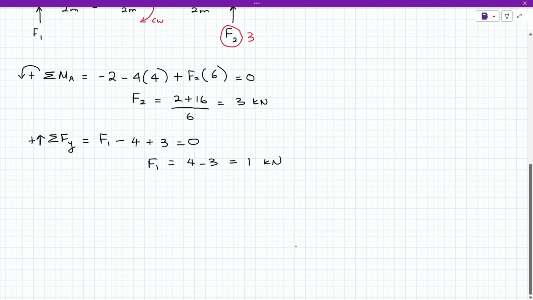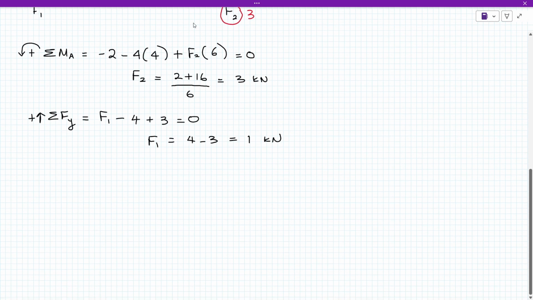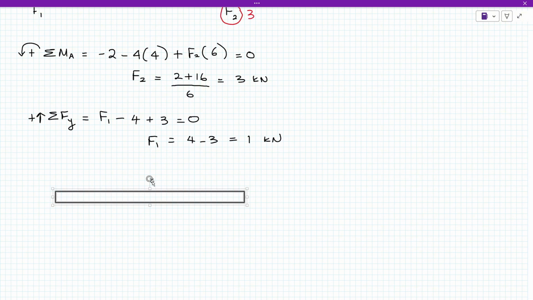Okay, let's redraw kita punya updated free body diagram. Okay, this is A, this is B. Okay, and then kita ada C and kita ada D. So 2 meter lah.